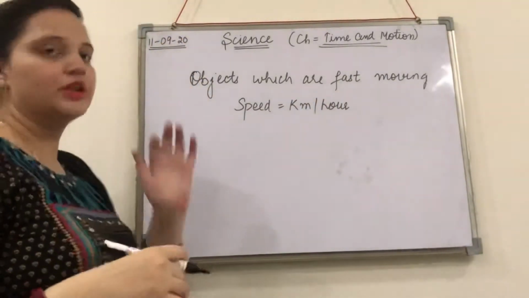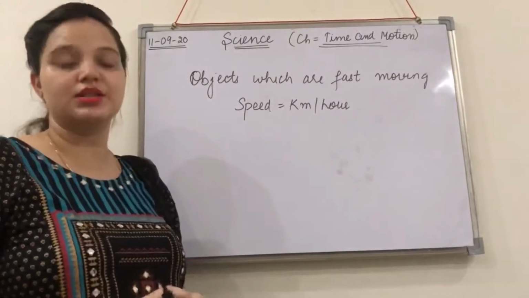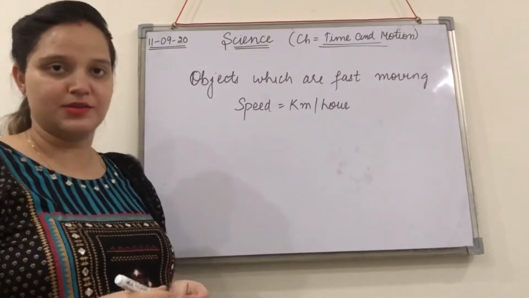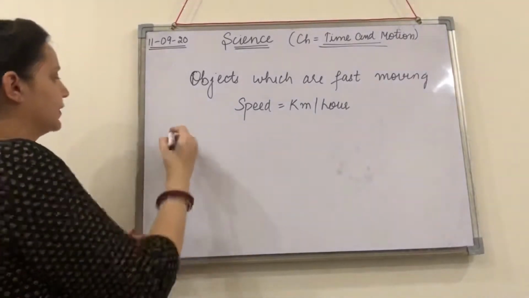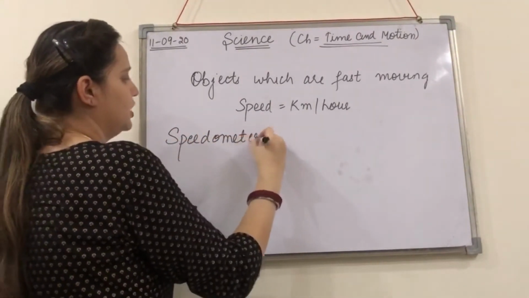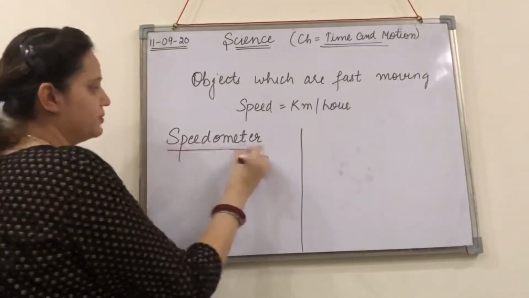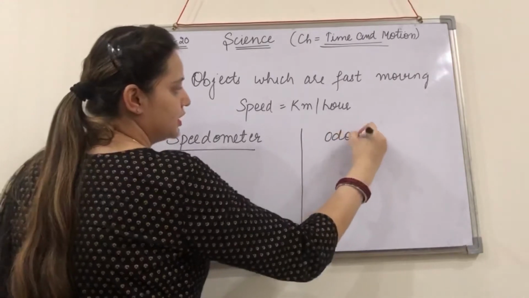So for them we will not be considering meter per second, we will be considering kilometer per hour because they are traveling very fast. Okay, so here I am going to next explain two terms. One is speedometer and the second is odometer.